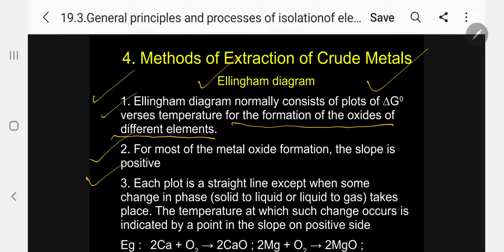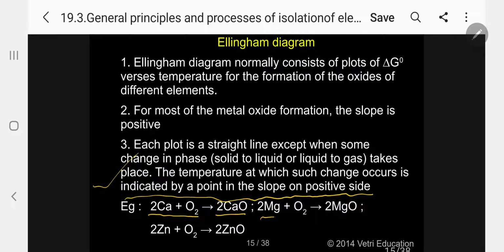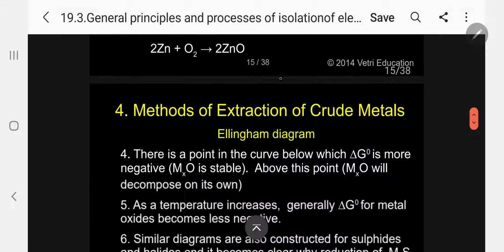The temperature at which such a change occurs is indicated by a point on the slope on the positive side. Example: calcium plus oxygen giving calcium oxide, magnesium plus oxygen giving magnesium oxide, zinc plus oxygen giving zinc oxide. We saw these in the Ellingham diagram just now.